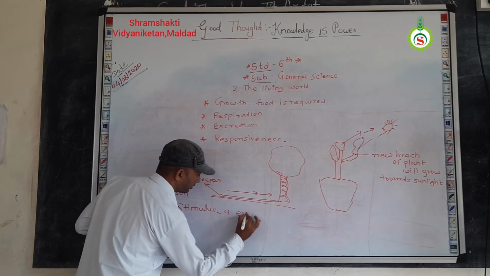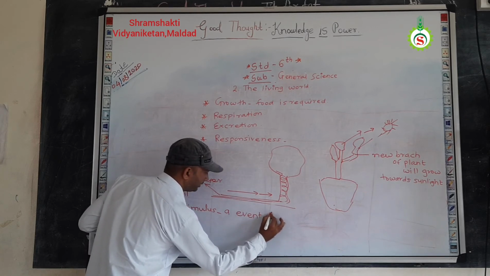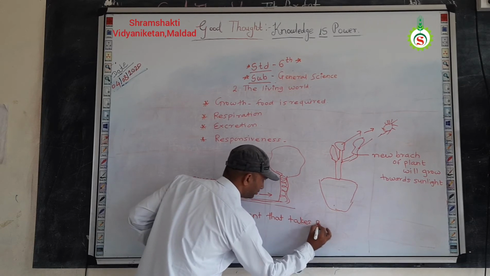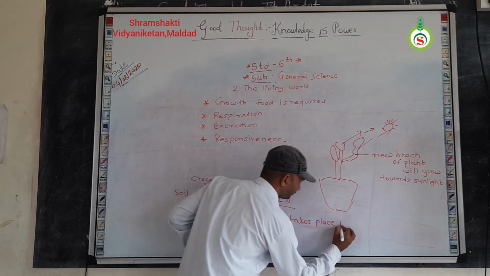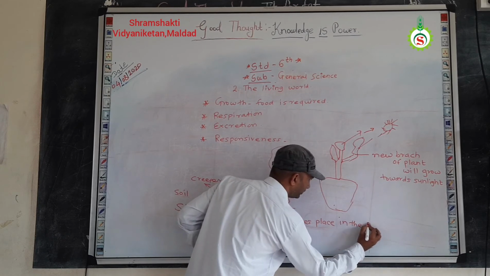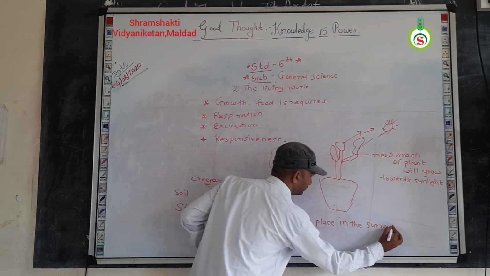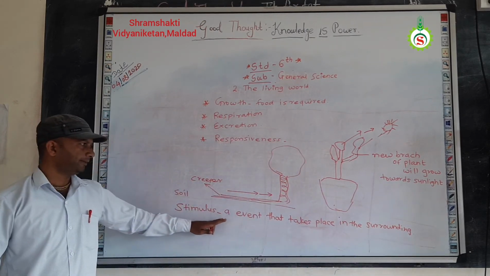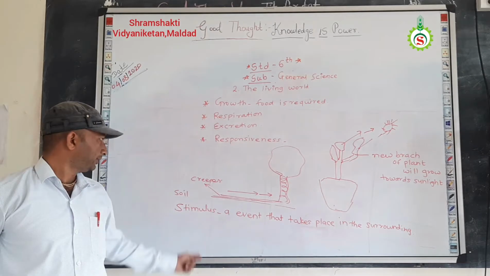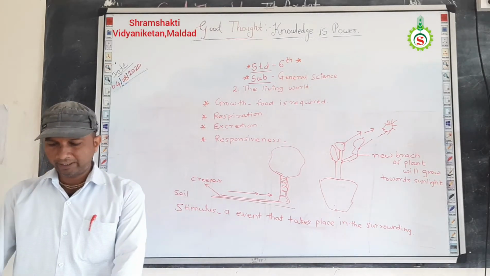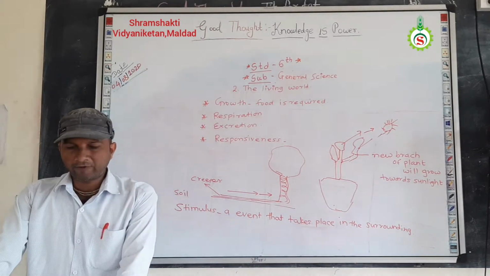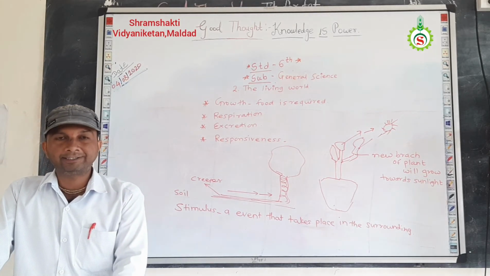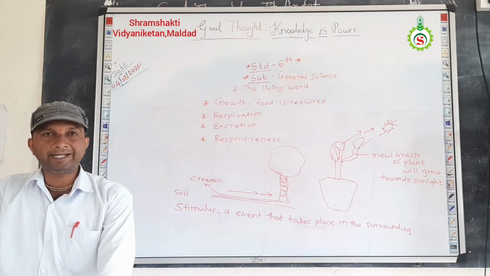An event that takes place in the surrounding. Okay, so the event that takes place in the surrounding is called what? Stimulus. So in our example, which is the stimulus? Now, the first example, on page number 12: light flashes suddenly into your eyes. So in this example, light is the stimulus.